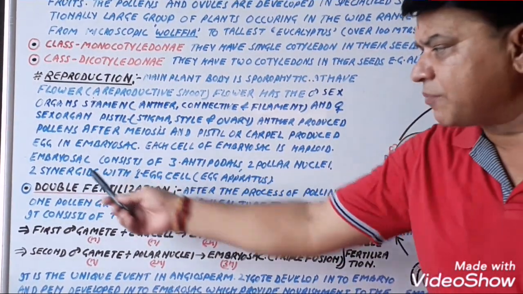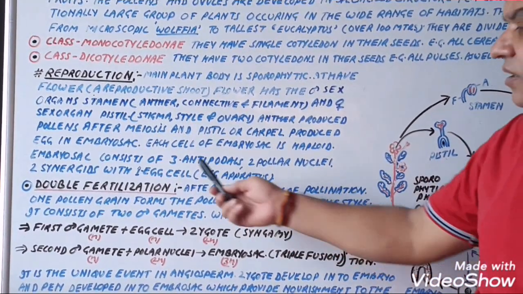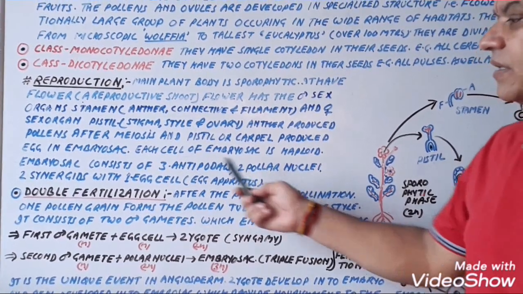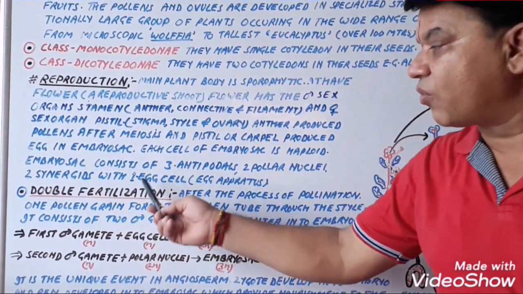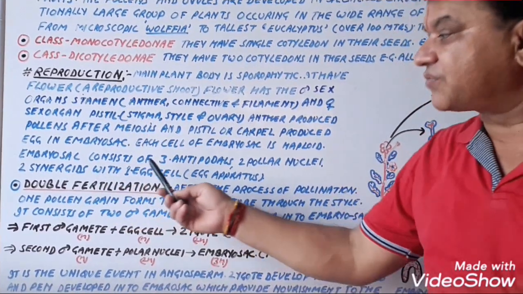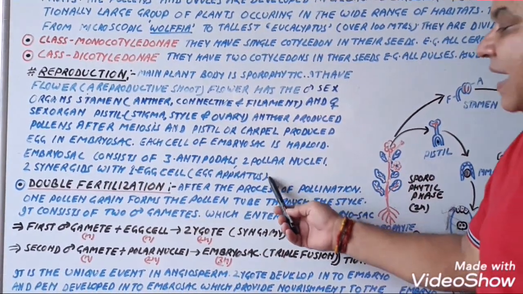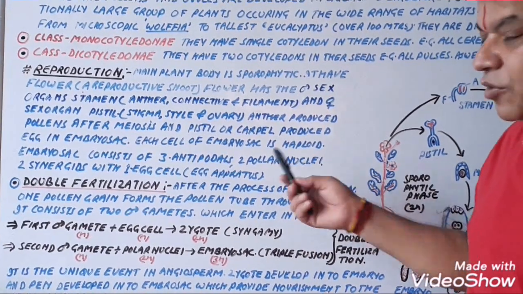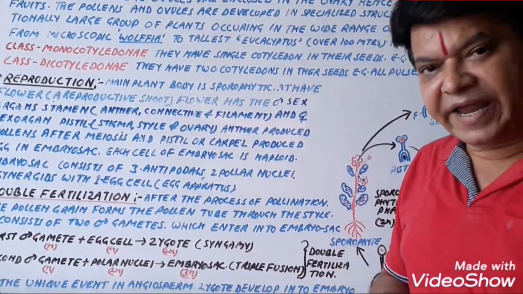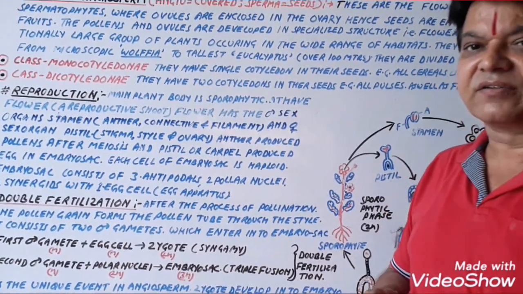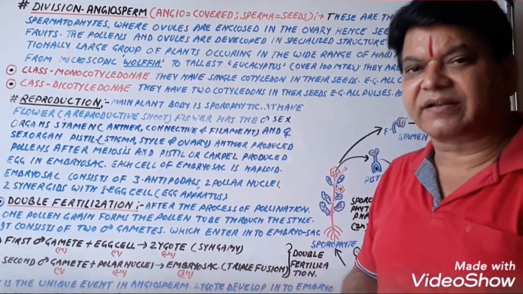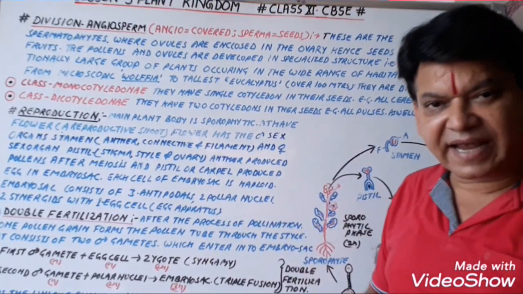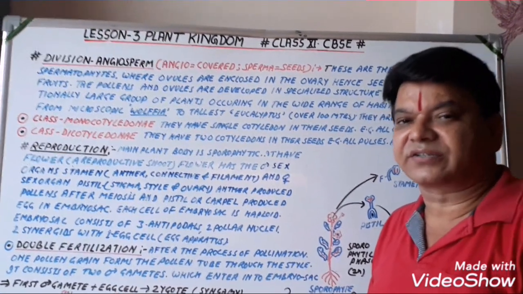Now the embryo sac consists of 3 antipodals, 2 polar nuclei, 2 synergids with 1 egg. The 2 synergids with 1 egg are also known as the egg apparatus. So we can say that the embryo sac is a 7-celled and 8-nucleated structure.